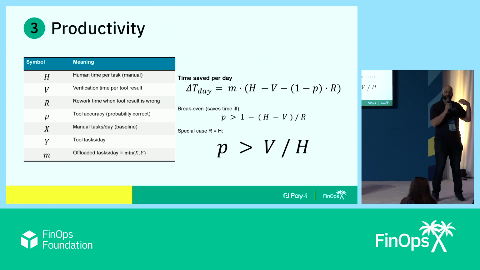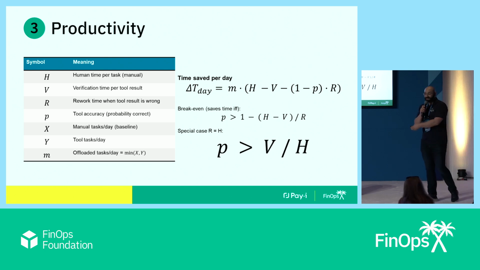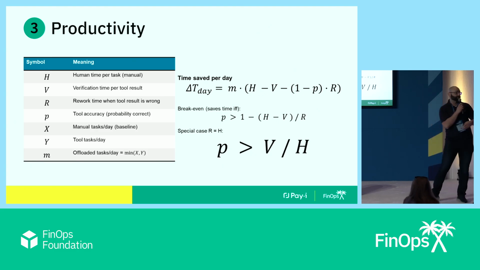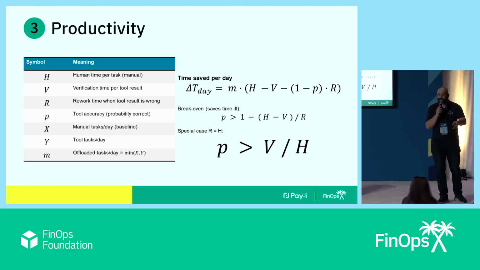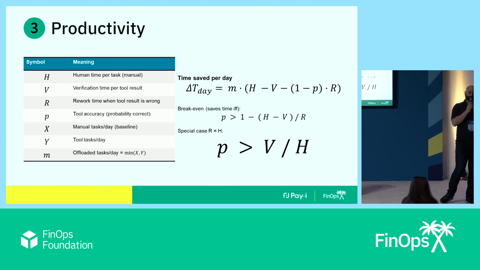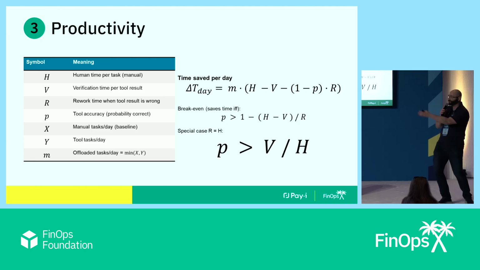Now, all of this is only true in the cases where the amount of time it takes me to redo the thing is equivalent to the amount of time it would have taken me to do it in the first place. So for example, if I have a customer support chatbot and they start telling the customer, hey, of course you can return that, or here, yeah, this is a free vacation that you just won by chatting with me, that's going to take a lot more time to unwind. And so that starts to have negative productivity impact.